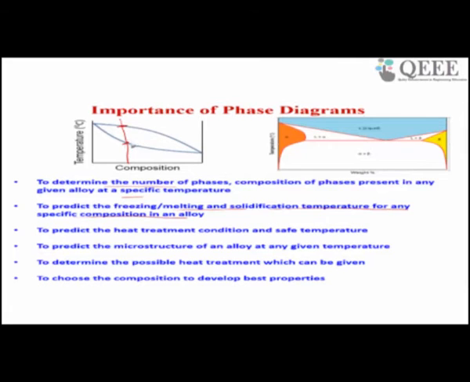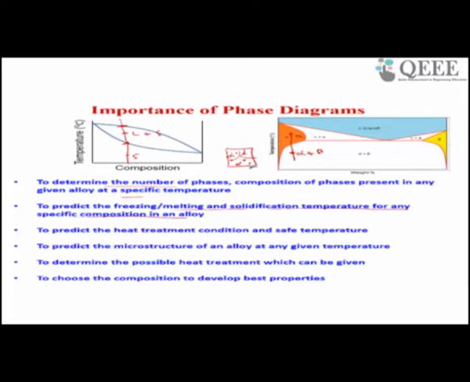So for example, for each temperature you will get a microstructure. If you are here, you will get a liquid plus solid microstructure. If you are here, you will get a solid. For example, here, if you are here, then you are getting alpha plus beta. If you are here, you are getting only alpha. So this alpha plus beta will have some particular kind of microstructure, maybe alpha, beta grains will be there.